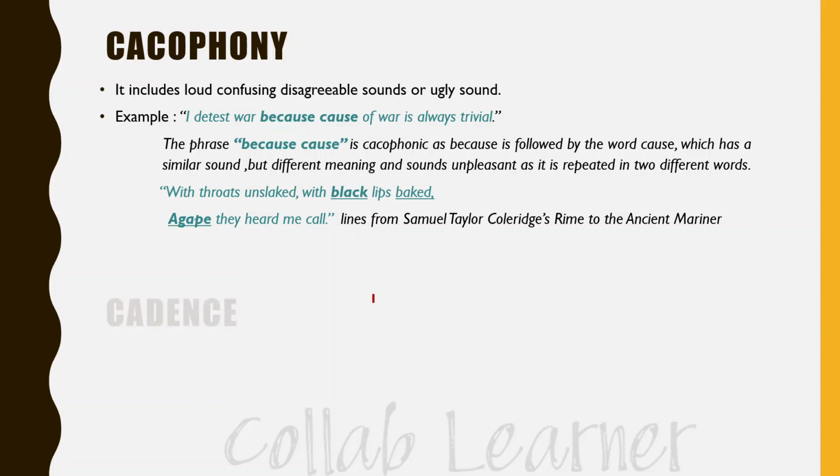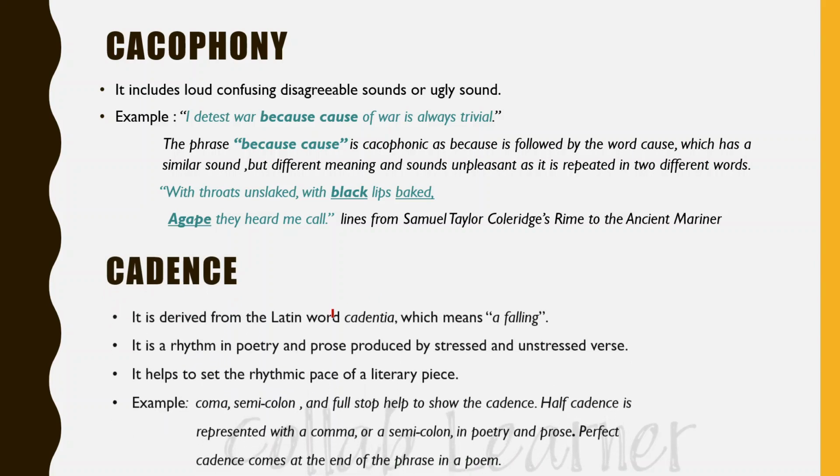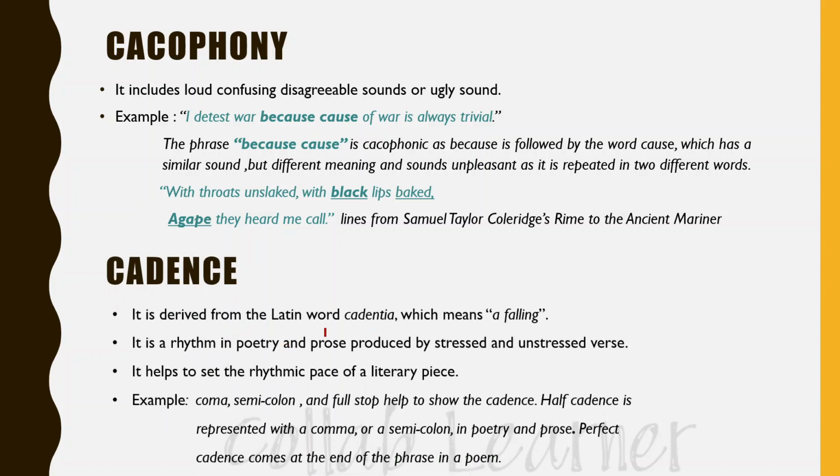So the second literary device is cadence. It is derived from the Latin word cadencia, which means a falling. It is a rhythm in poetry and prose produced by stressed and unstressed verse. So it helps to set the rhythmic pace of a literary piece. For example, comma, semicolon, and full stop help to show the cadence.